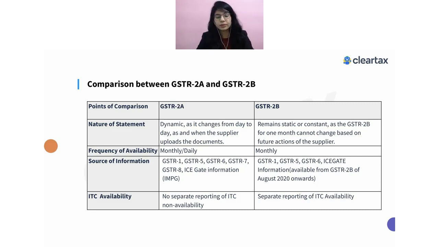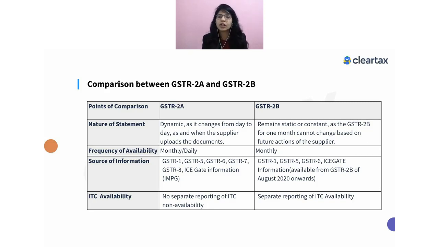So this is one important point, which means you don't get the information every time. You get this information only after a particular date. But when it comes to 2A, you will get this information on a real-time basis, which means whenever the supplier uploads a document in the GSTR 1, you will be able to see this information in the corresponding GSTR 2A for that return period. So your GSTR 2A is a dynamic thing which keeps on changing, because, as I told you, one time I was a compliant supplier and another time a non-compliant supplier. So this will keep on changing.